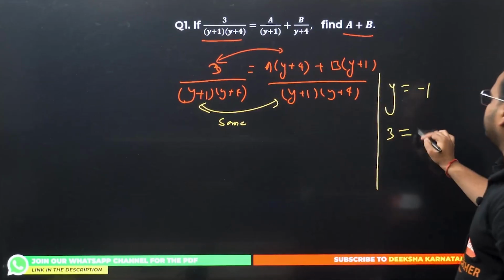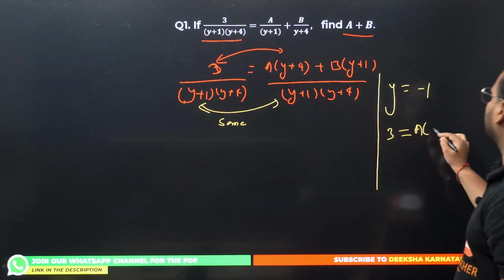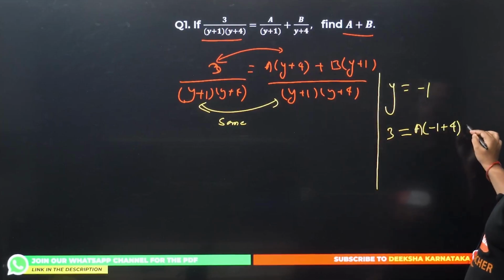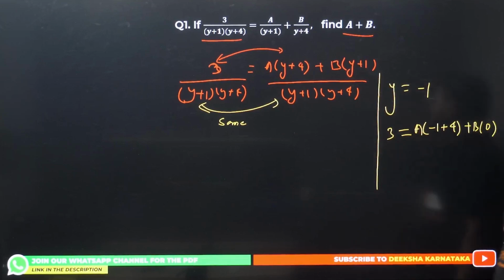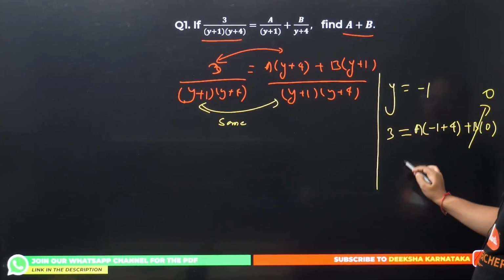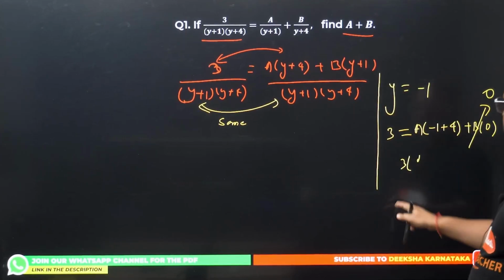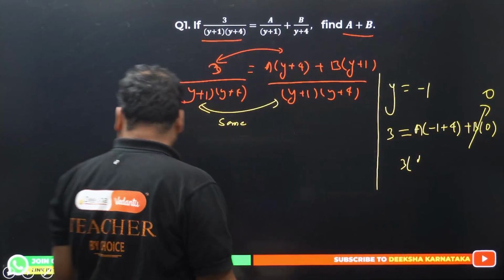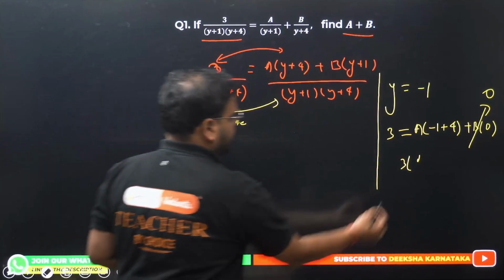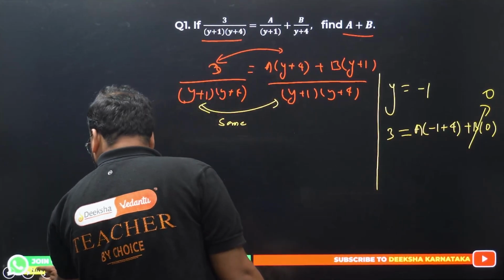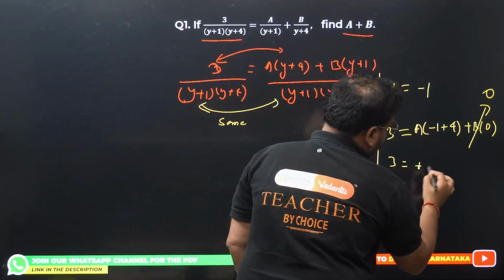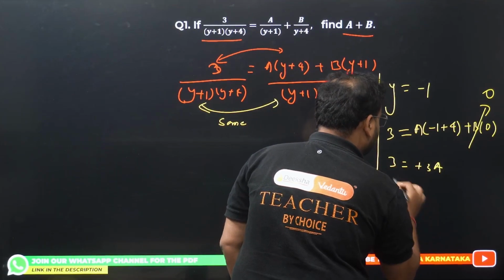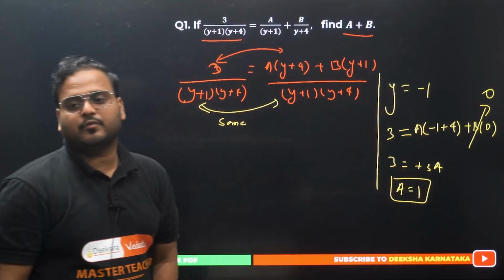In the a times (minus 1 plus 4), what about b times 0? Because we have minus 1 plus 1 is 0, so b times 0 is gone. This whole thing is 0. Over here I get 3 equals 3a. Made a mistake, yeah, one second guys. Okay, corrected now. We have 3 equals plus 3a. From here I'm getting the value of a as 1. Divide by 3 on this side, you get the value of a as 1.